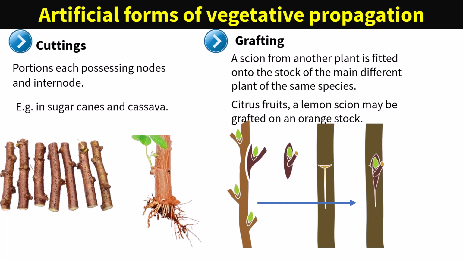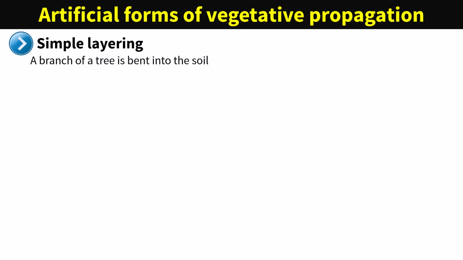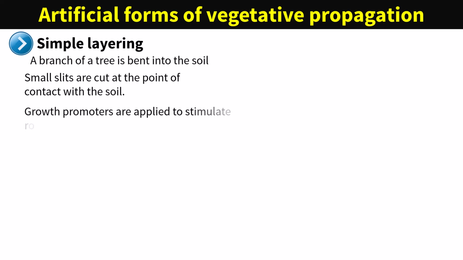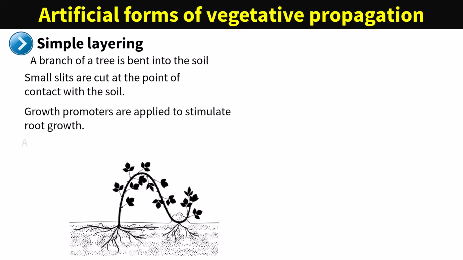Simple layering. A branch of a tree is bent into the soil, and small slits are cut at the point of contact with the soil. Growth promoters are applied to stimulate root growth. Afterward, a new plant develops from the bent branch. This is common in passion fruits and guavas.